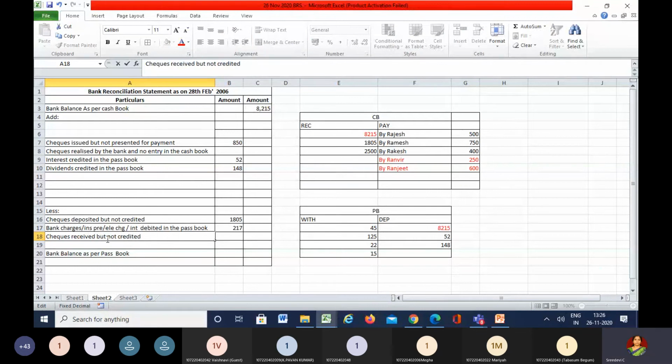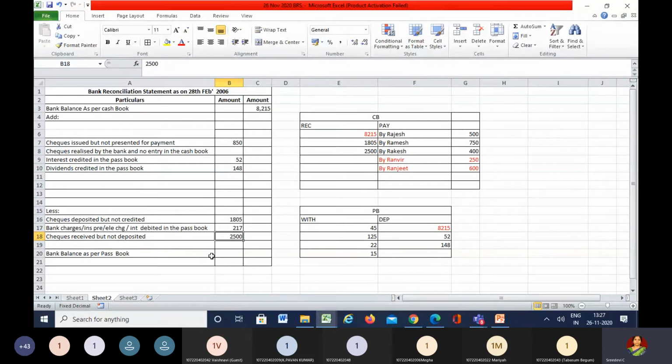Checks received but not deposited. How much is it? 2,500.